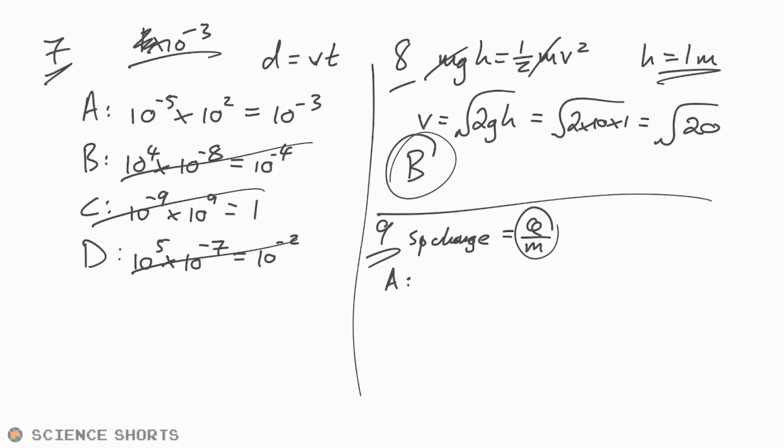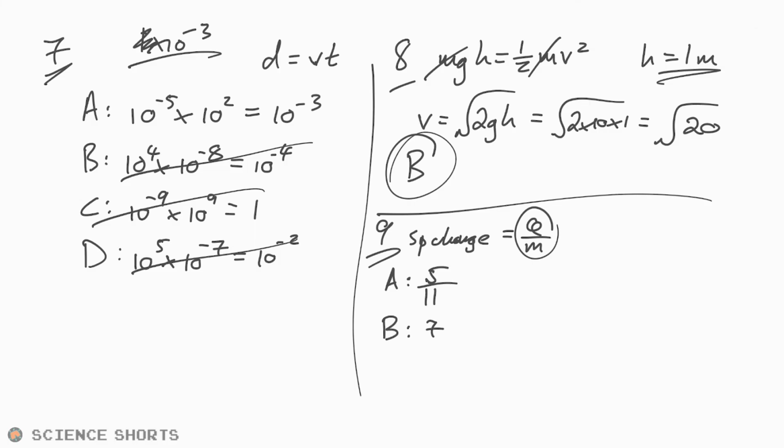So A, that's going to be, well, 5 divided by, what's the total mass? It's going to be 11, because it's protons and neutrons. That's what gives us the mass. We don't need to convert anything because it's all relative. Let's just look at the others real quick.